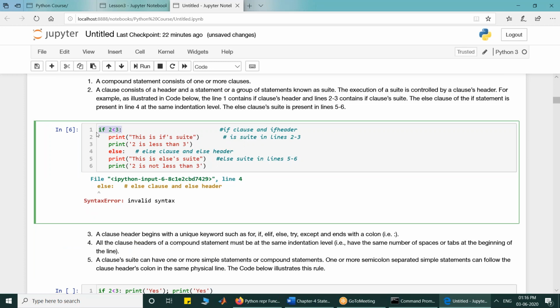The reason is that the indentation level of the else clause must be the same as the indentation level of the if clause. Similarly, the indentation level of all the statements within a suit must be the same. If I start doing it like this, I will get an indentation error. So this print must have the same indentation level as my print statement above.